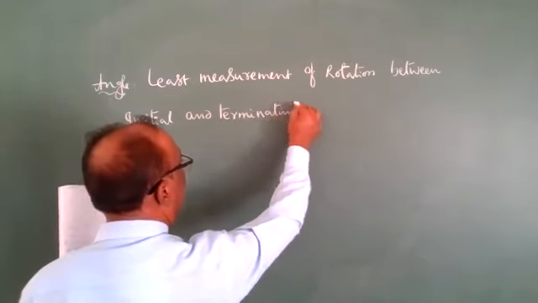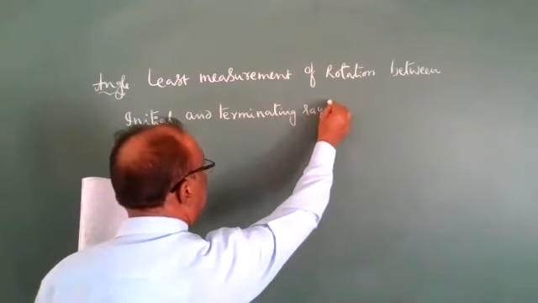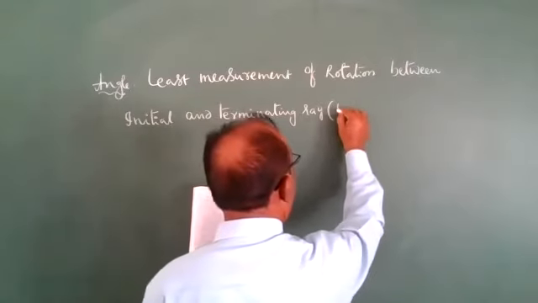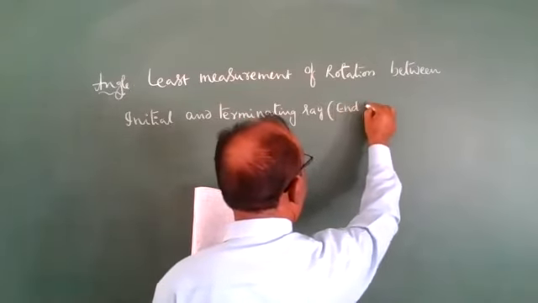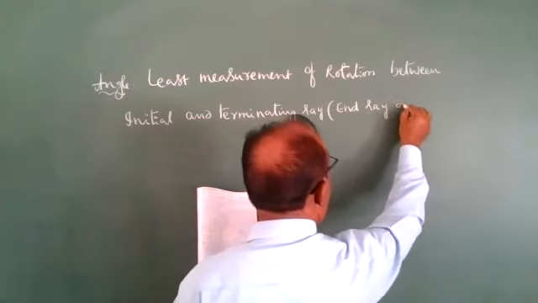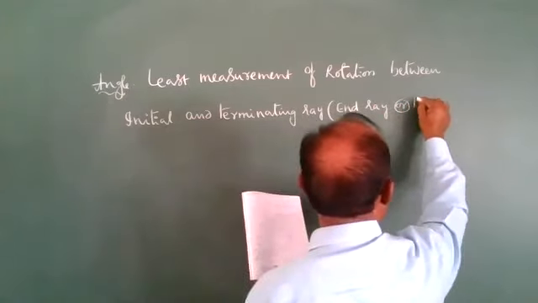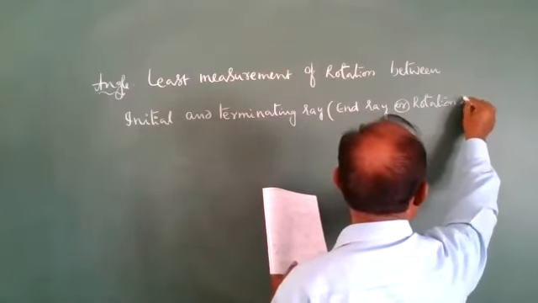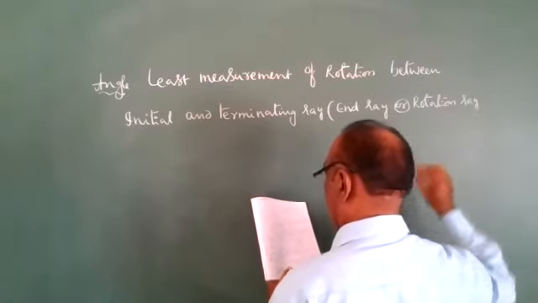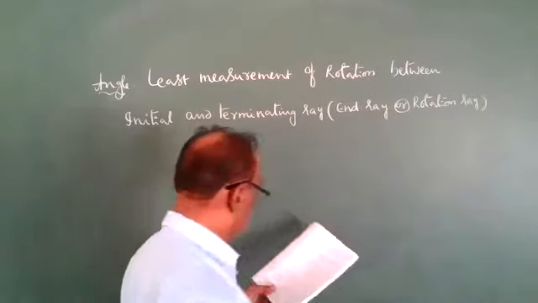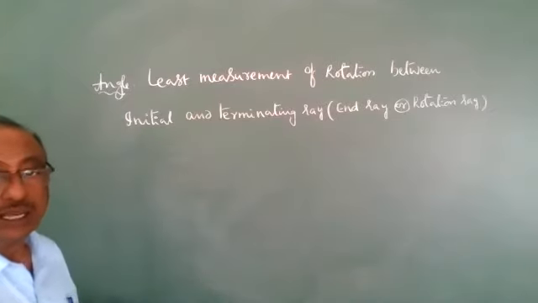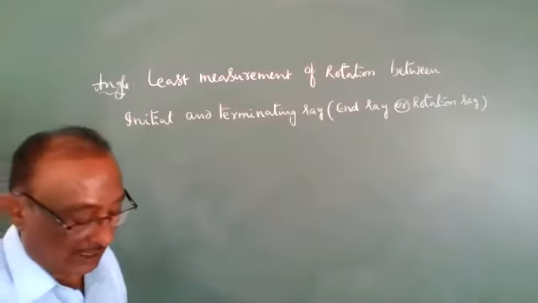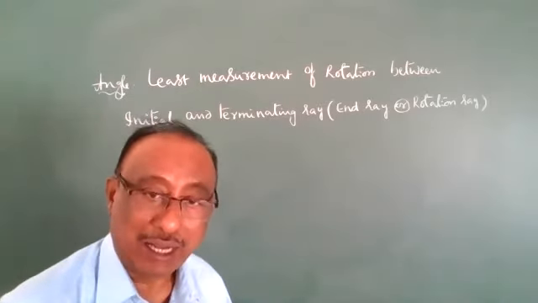The terminating ray has different names, like end ray or rotation ray. Okay, this is the definition: the least measurement of the rotation between the initial and terminating ray.